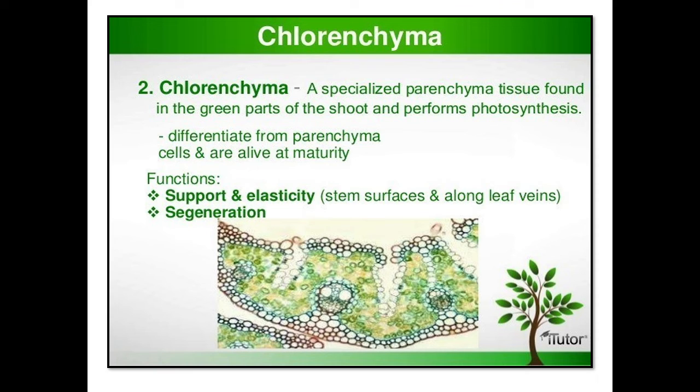See the functions: support, elasticity and segregation. But don't learn just the functions or go into detail. Just remember that chlorenchyma is a part of parenchyma tissues which is important for photosynthesis, as they have chlorophyll. In chlorenchyma tissues there are chlorophyll cells, they perform photosynthesis, and this is a type of parenchyma. Only that much you have to learn.